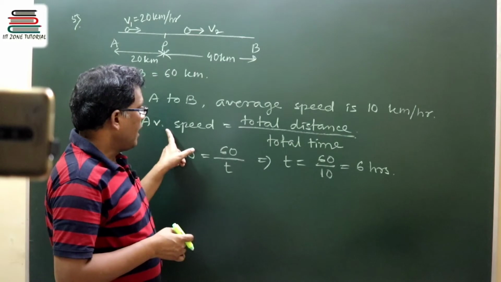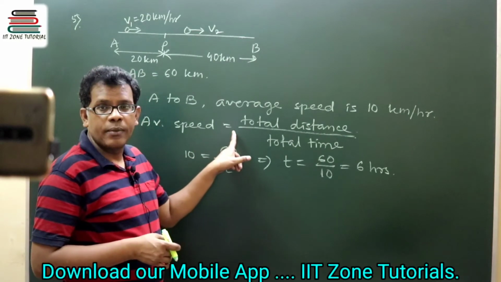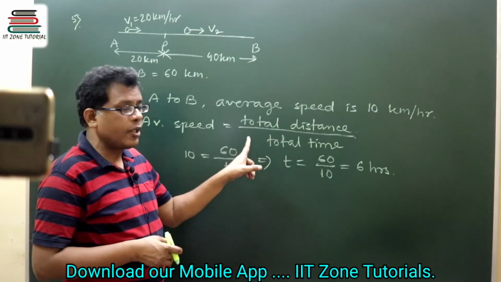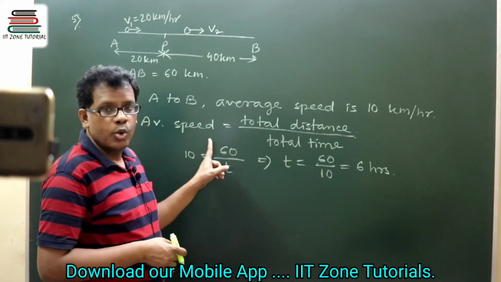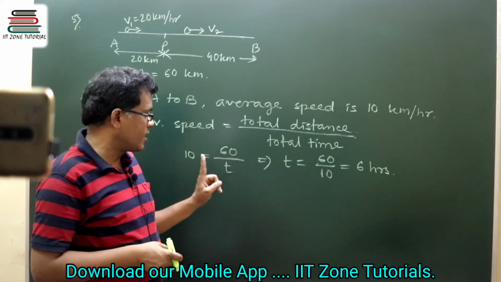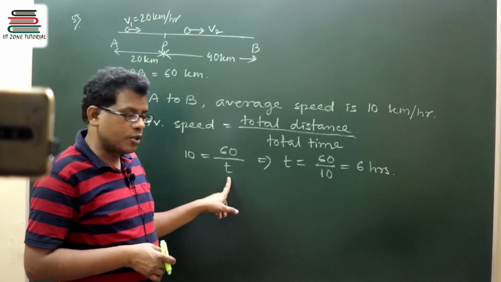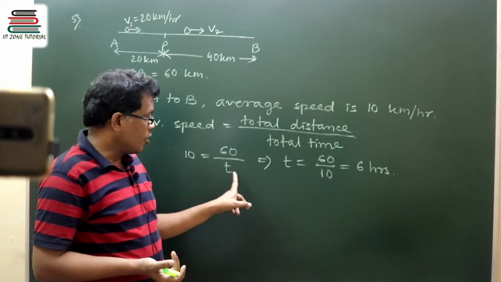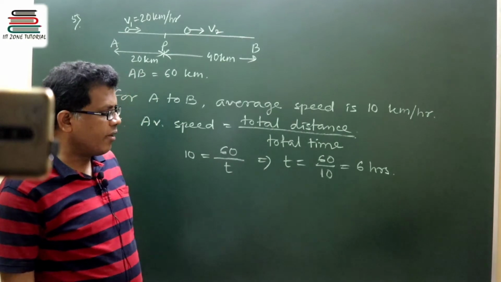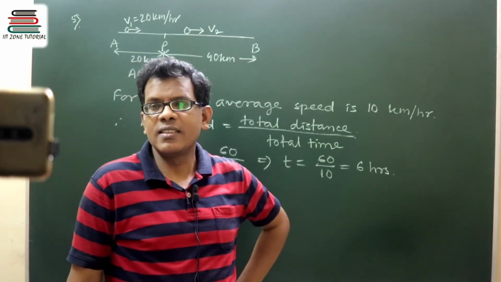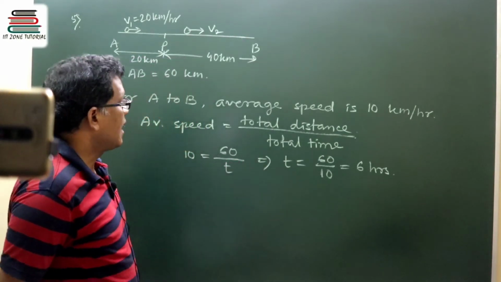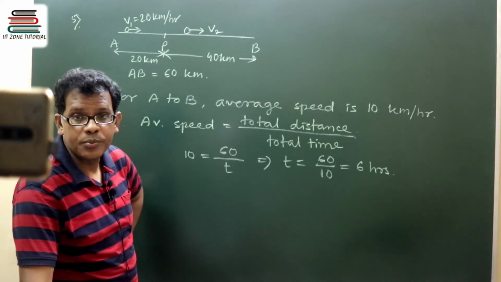That's why the average speed formula is written as total distance by total time. We know the total distance is 60 kilometer, and the time we do not know, so I have calculated it as 6 hours. Got it now?